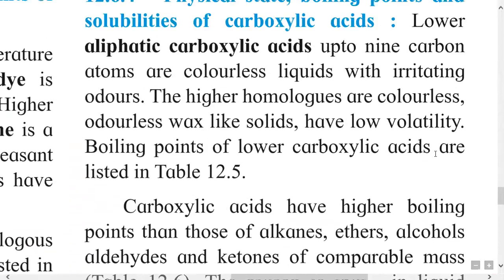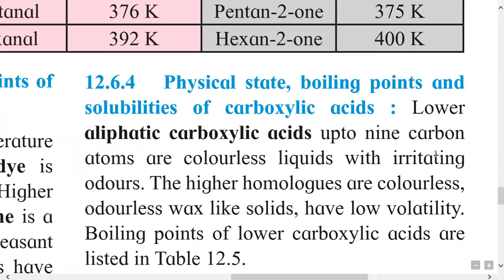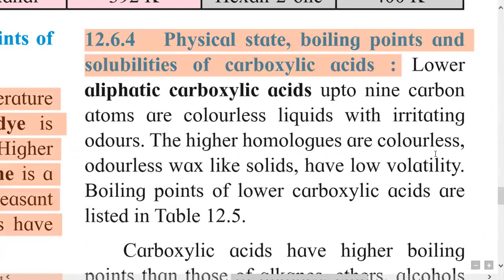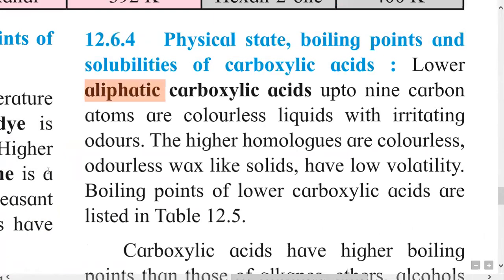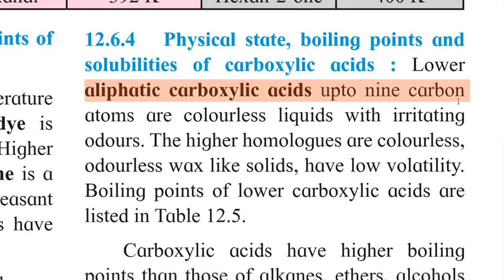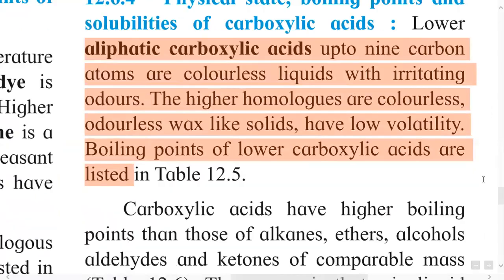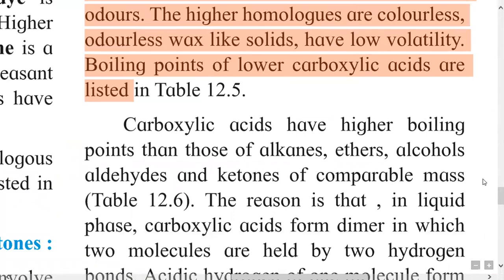Then next is the physical state, the boiling points and the solubility of carboxylic acids. So lower aliphatic carboxylic acids, having up to 9 carbon atoms, are colorless liquids with irritating odor. Higher homologous series members are colorless and odorless, wax-like solids. They have low volatility. Boiling points of lower carboxylic acids are given in the table 12.5.